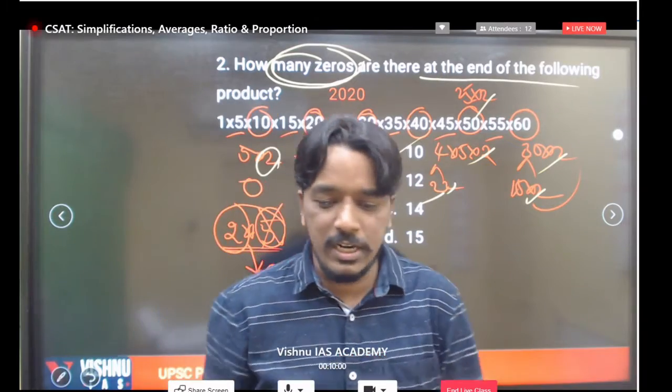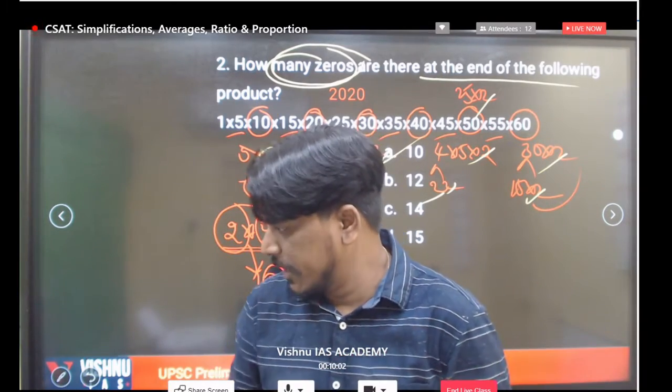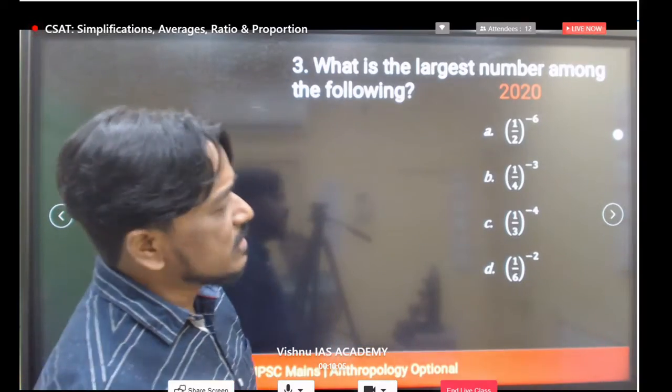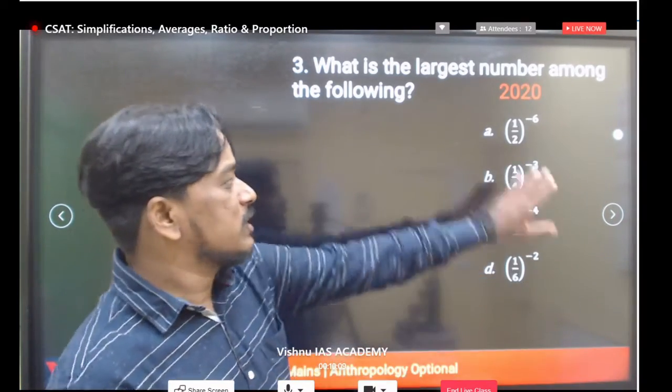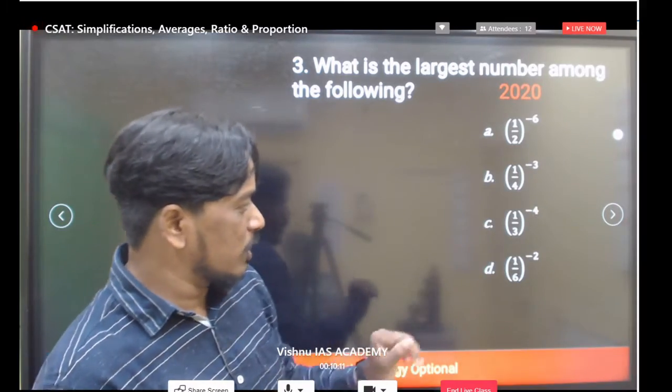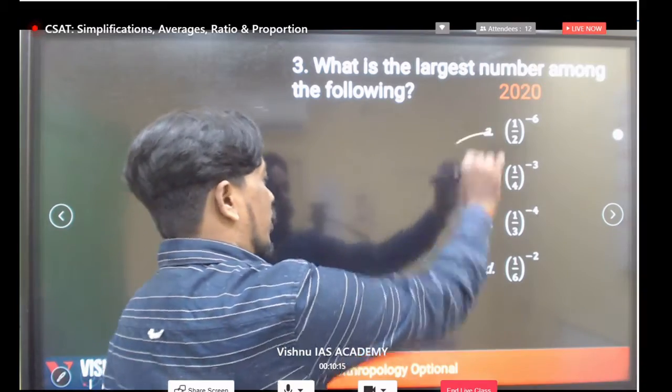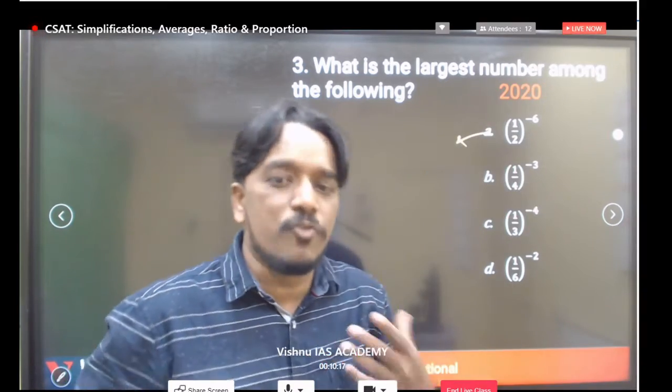Directly you can solve these kinds of simplification questions. Very simple, very good. Now we'll move to another. This is also a basic, simple simplification type of question, but these models we very rarely get. Just the conversion is what is important whenever we get these types of questions.